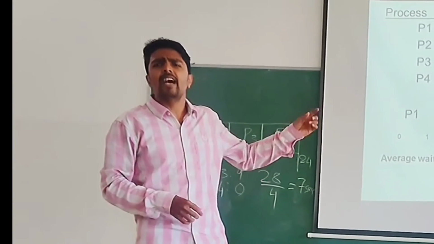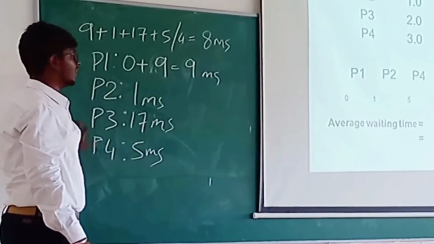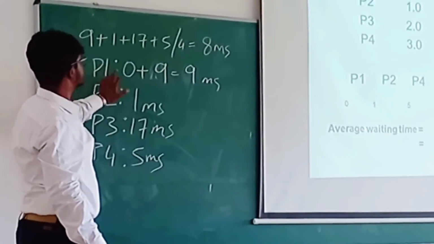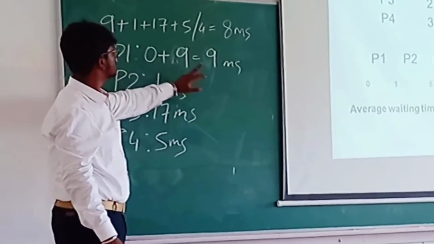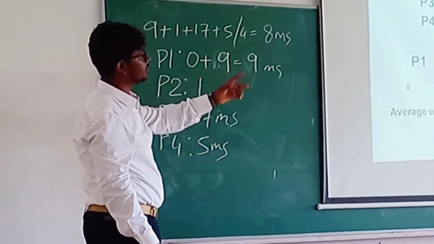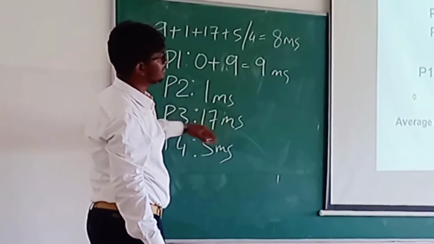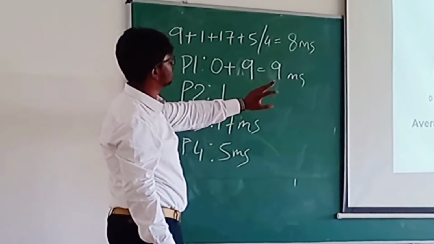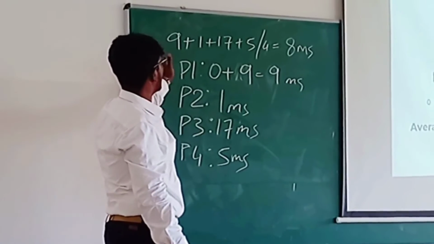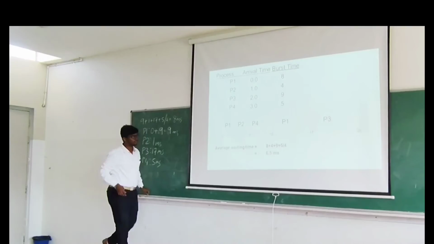And here, if you see the average waiting time, what average waiting time are we getting? According to this, P1 waits at first 0 and then 9, so it's 9 milliseconds. P2 doesn't wait only one time, it waits for 1 millisecond. P3 waits 17 milliseconds and P4 waits 5 milliseconds. Adding all of these and dividing by the number of processes, we get the average waiting time.